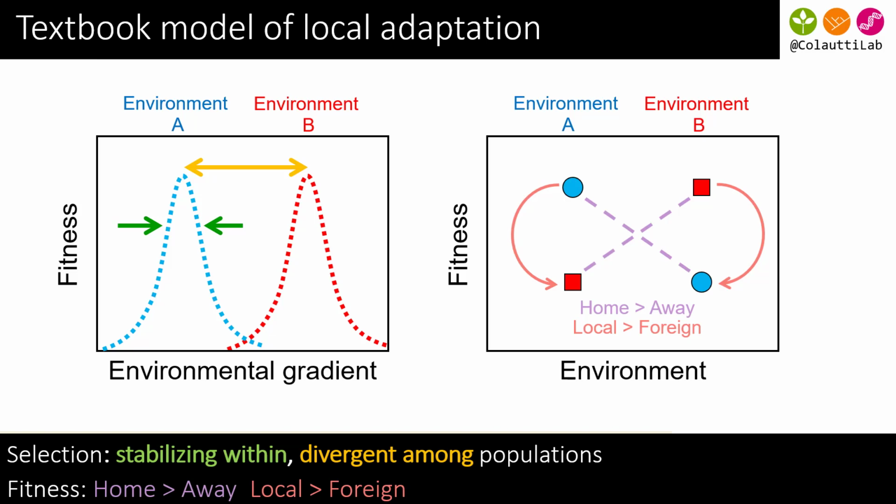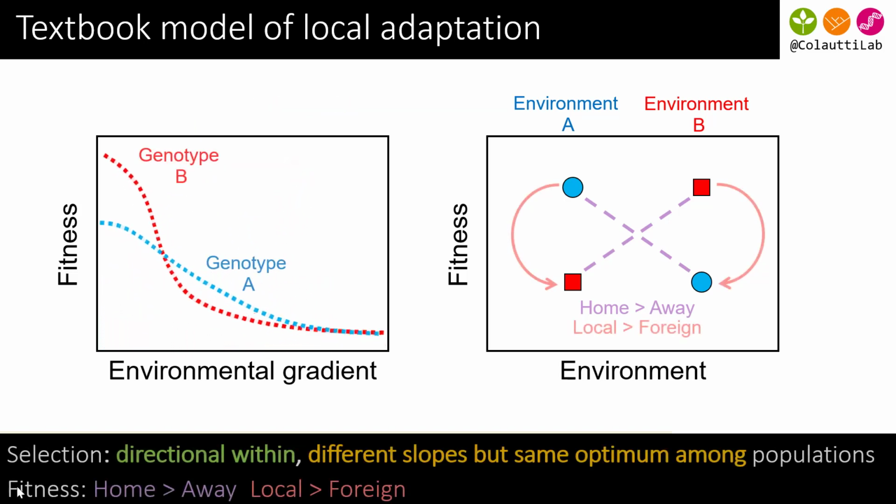So returning to our classic model of local adaptation, to make it more consistent with the data that we observe in purple loosestrife and in those meta-analyses, rather than thinking about an environmental gradient with different optima for different genotypes, we should think about genotypes having the same optima but different constraints. This genotype might be like our southern populations of purple loosestrife, which get much bigger in the long growing season, but as growing season gets shorter, fitness rapidly declines.